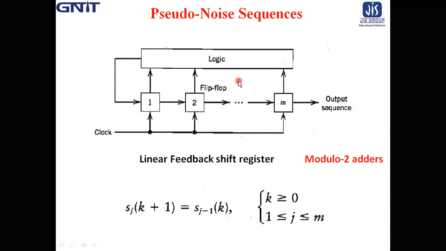A feedback shift register consists of an ordinary shift register made up of M flip-flops and a logic circuit that are interconnected to form a multi-loop feedback circuit. The flip-flops in the shift register are regulated by a single timing clock.